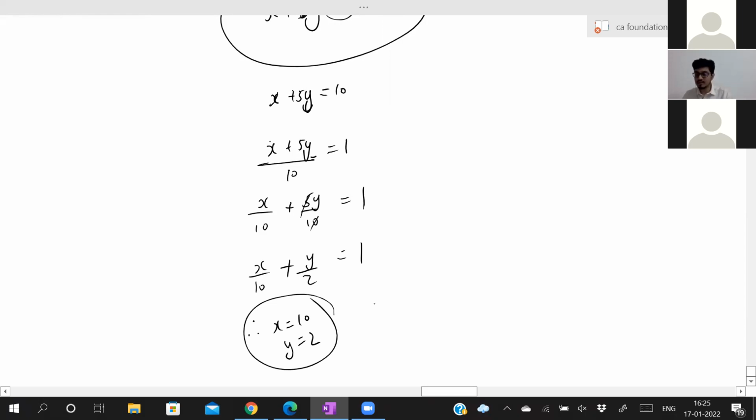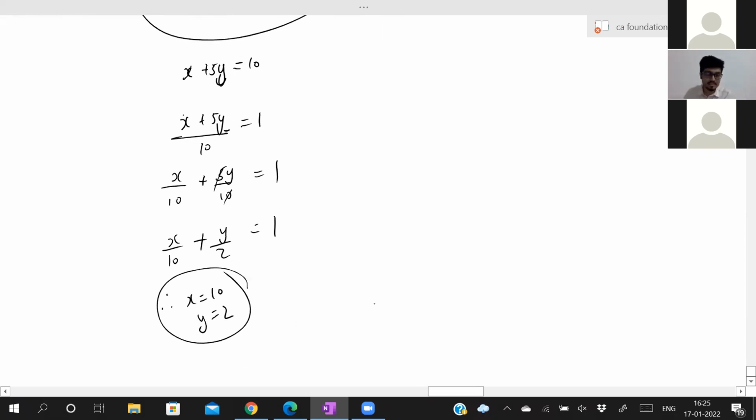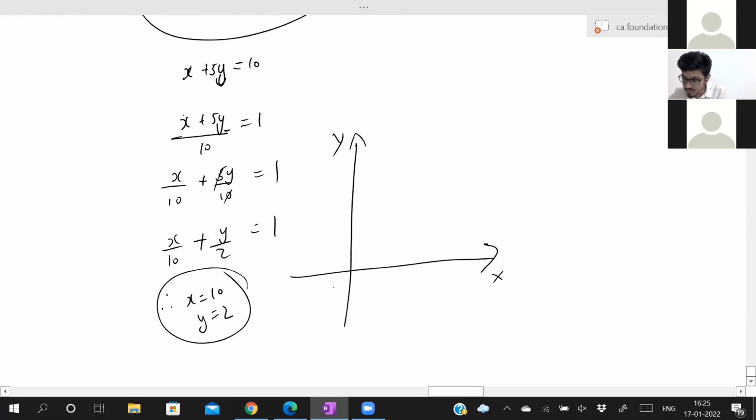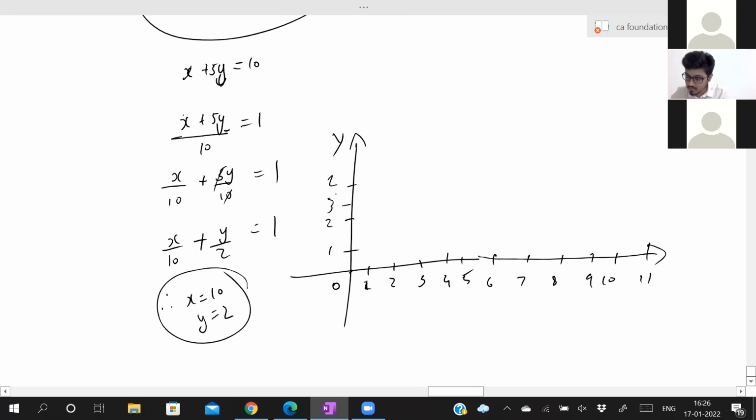While charting the graph, it will be x is equal to 10 and y is equal to 2. How will I chart a graph? X axis, y axis, origin 0, 1, 2, 3, 4, 5. I have to do it like this till 10. 6, 7, 8, 9, 10. In y axis also I will do the same thing. 1, 2, 3, 4, 5.